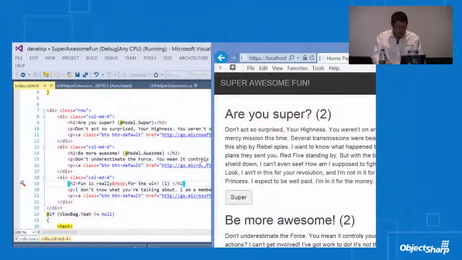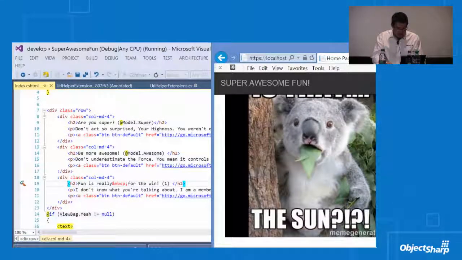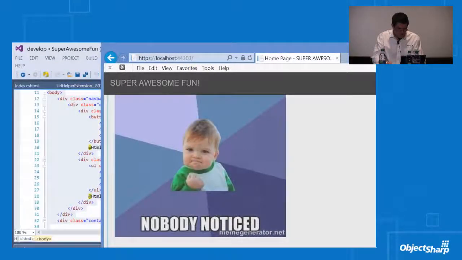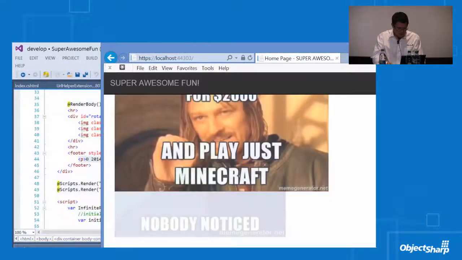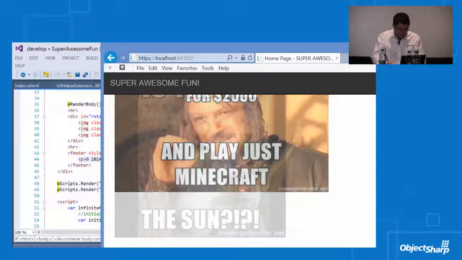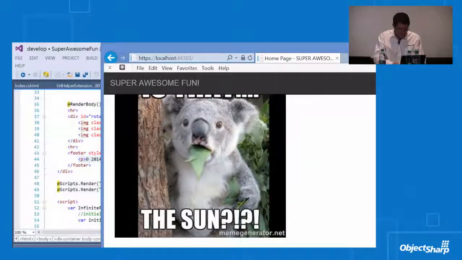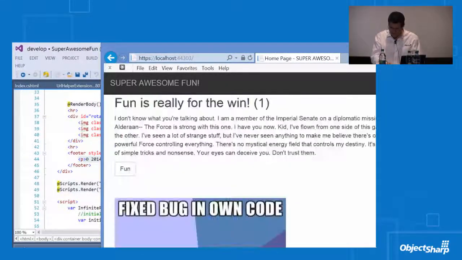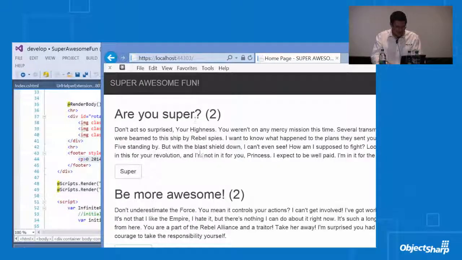So we can go in here, and I can see already we've got a bug down here at the bottom where we've got the copyright. It's got a typo in it, so I'm just going to go in here and edit it here. So I'll go in and inspect. If I can get there with this resolution. There we go. So I'll go ahead and fix that typo right there. Bang, and check in my code. I've already fixed that bug. I can close it off. So that's really, really neat to be able to do that.